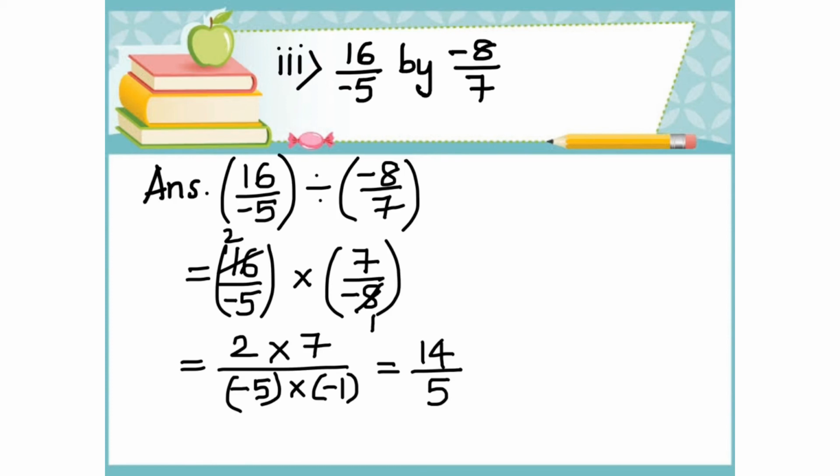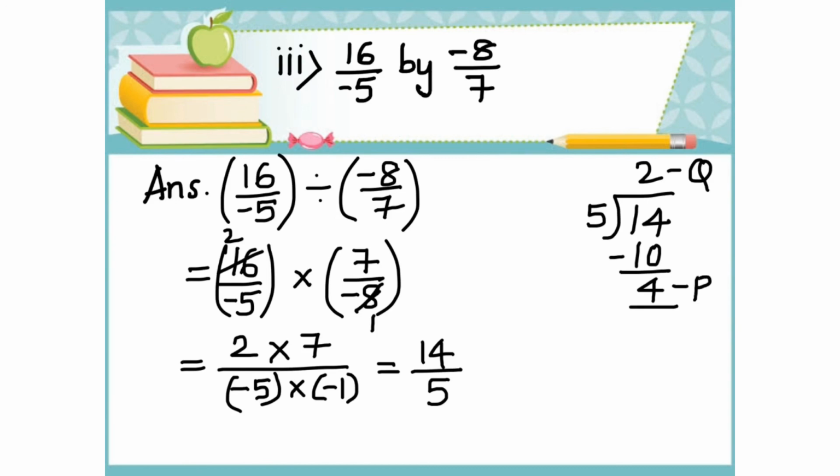Since 14 by 5 is in improper form, let's convert this into mixed form. Let's divide 14 by 5. 5 times 2 is 10. Remainder is 4. So let's write it in the form of Q R by D. So 14 by 5 is equal to 2 4 by 5. Therefore 2 4 by 5 is the answer.